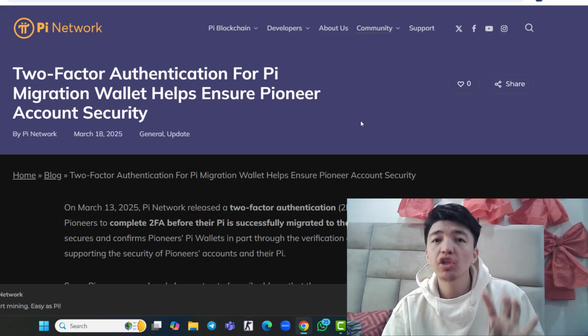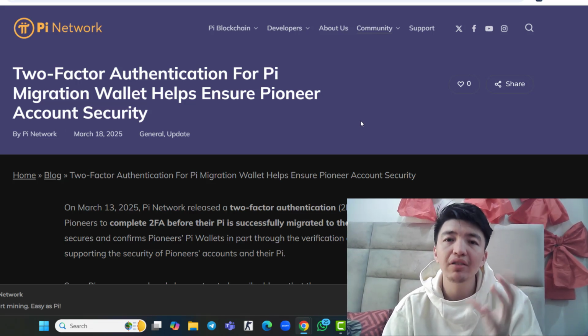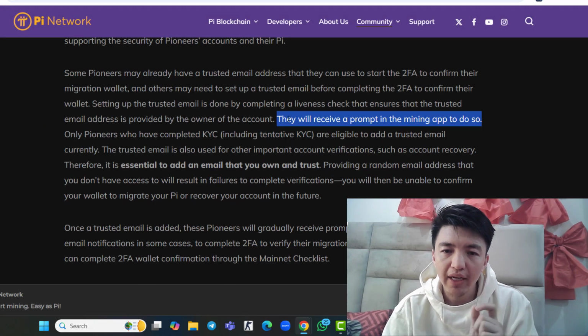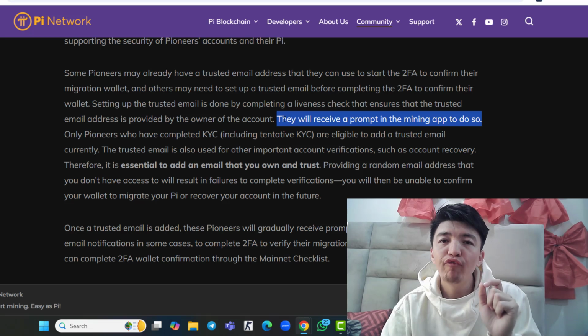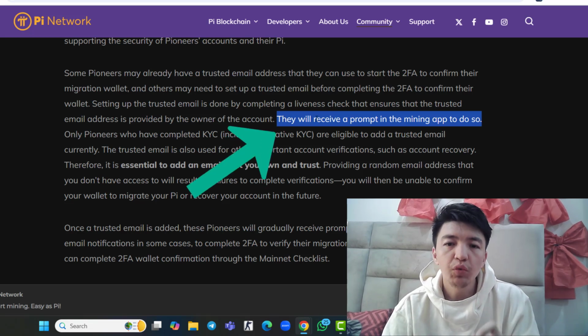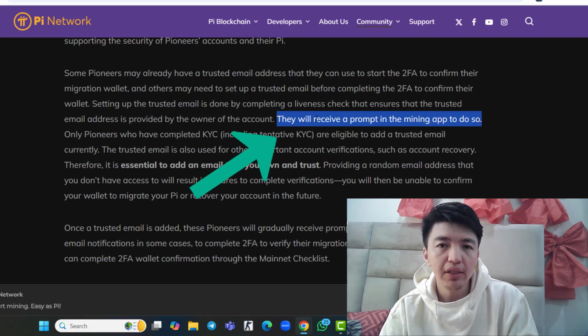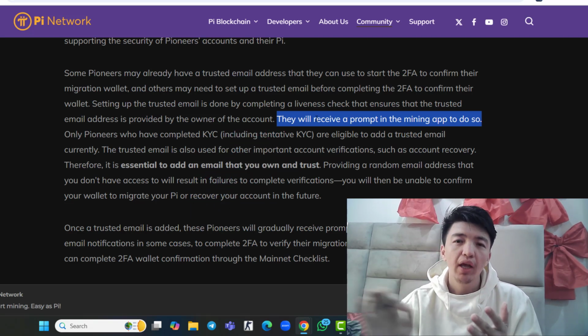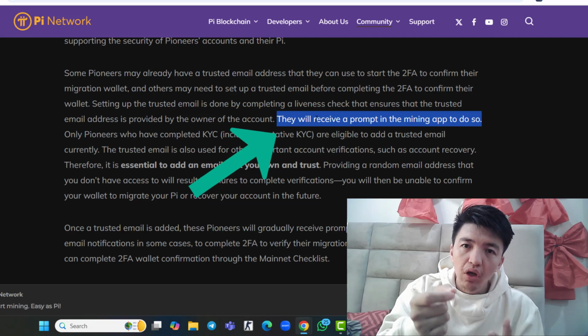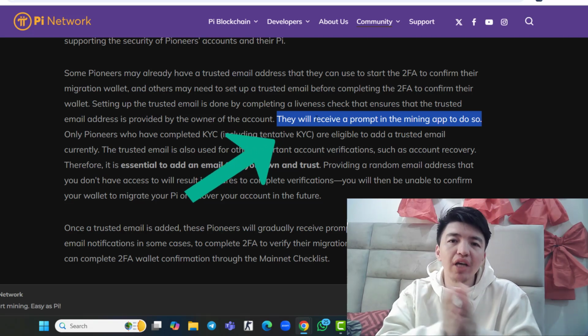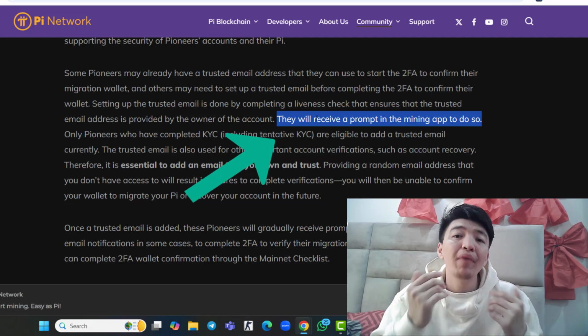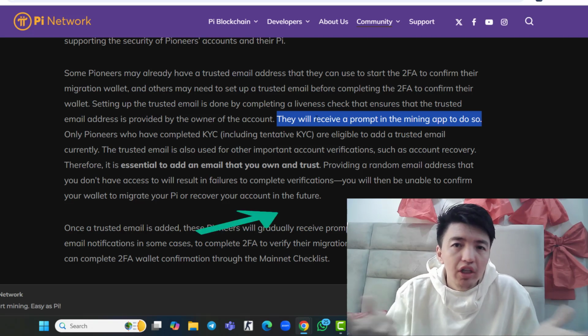Make sure to check this article. Everything is available inside the article. I don't know why you are not checking this. Okay, check in here, the 2-factor authentication: it will receive a prompt in the mining application to do so. It means that there is no feature, there is no option to do it. Automatically it will pop up inside your mining application. You don't need to do anything.